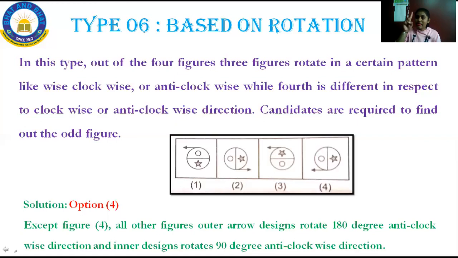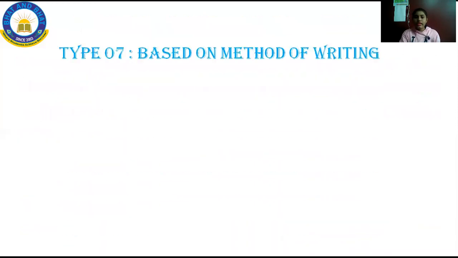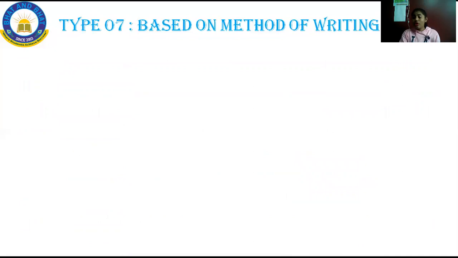See, clockwise means starts from 12 and keeps on rotating. Anti-clockwise means the reverse of that. Clockwise means it is 90 degree, anti-clockwise means it is 180 degree. I hope you all understood type number 6, that is based on rotation. Now we'll move on to the next one, that is based on method of writing.